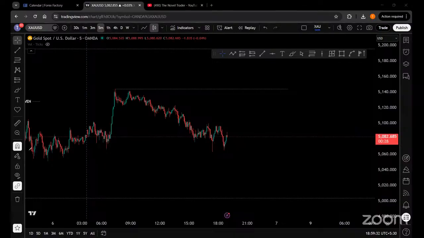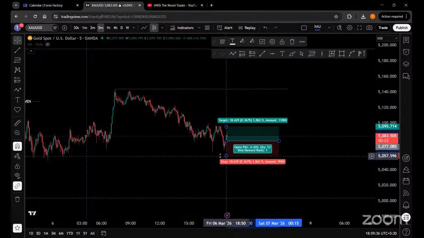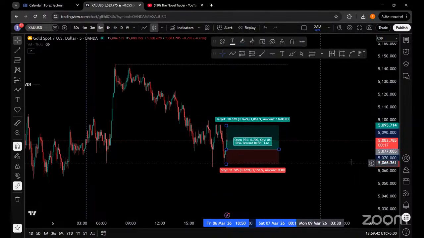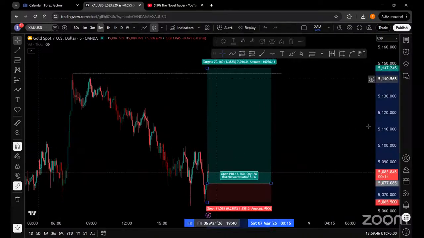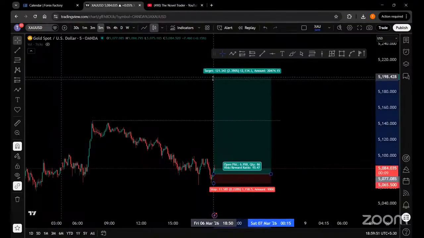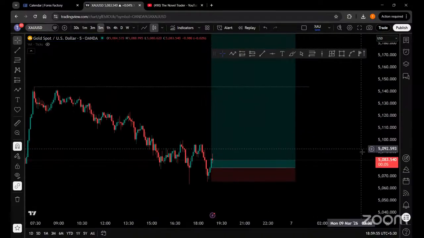So what we are taking today is a small buy trade in the market. We are going to put up a trade. You can open the trade from here, putting a stop loss exactly at this level. Okay, so 5077 should be the level of the stop loss, and the target should be at least minimum this level. So a 6 RR trade will be there, and if you want to put up a big target, you can target till 5200 as well. So this is our buy trade for today. Let's see what is going to happen.